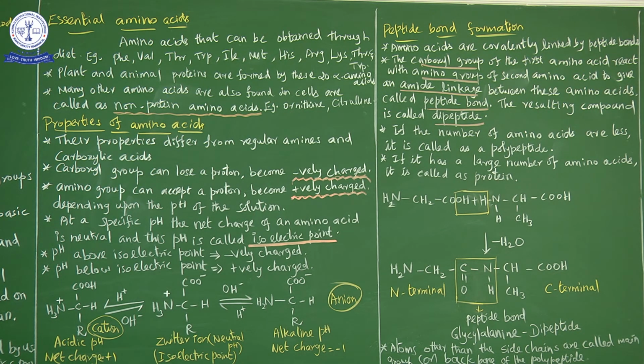Because the amino acid is a bifunctional biomolecule which contains two functional groups, amine and carboxylic acid group. So two functional groups, amine group and carboxylic acid group, ரெண்டுமே present ஆயிருந்தாலும் the properties of amino acids differ from regular amines and carboxylic acid.